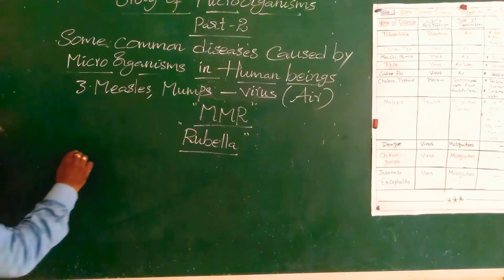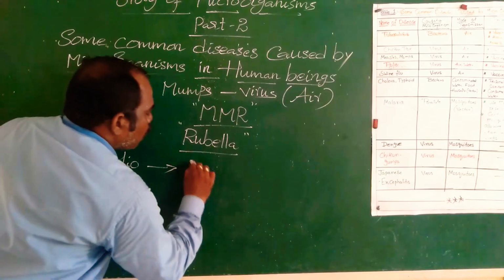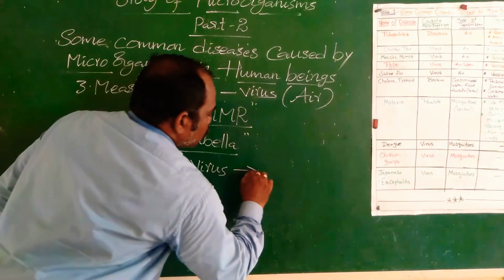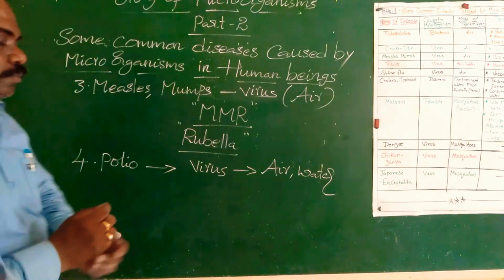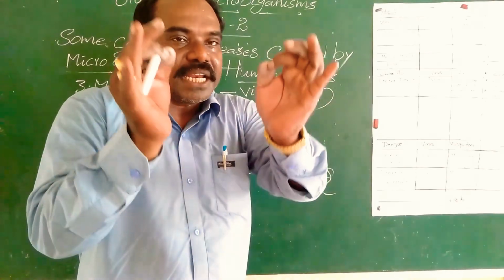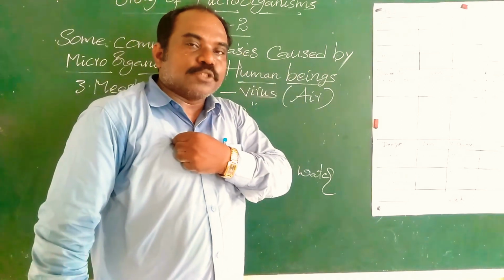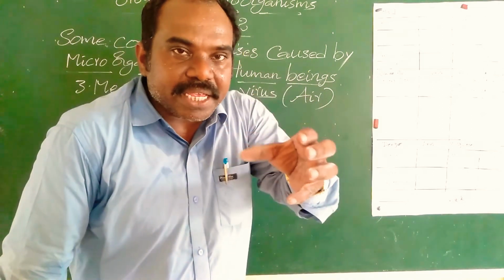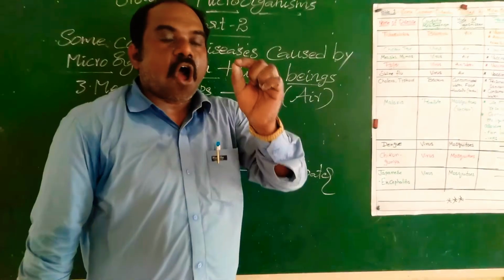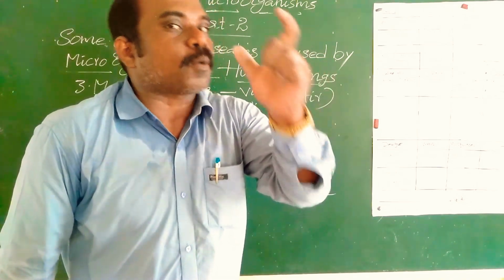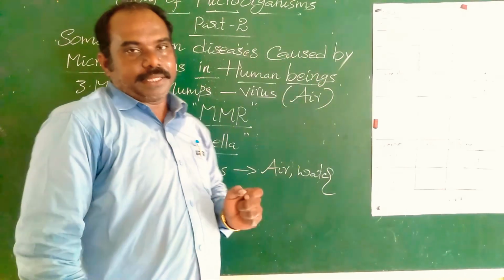Next, polio. Polio is caused by a virus, and it spreads through air and water. We know that polio is a very dangerous and harmful disease. The polio virus can enter our body during childhood and damage our nervous system. Polio affected people are not able to walk properly.